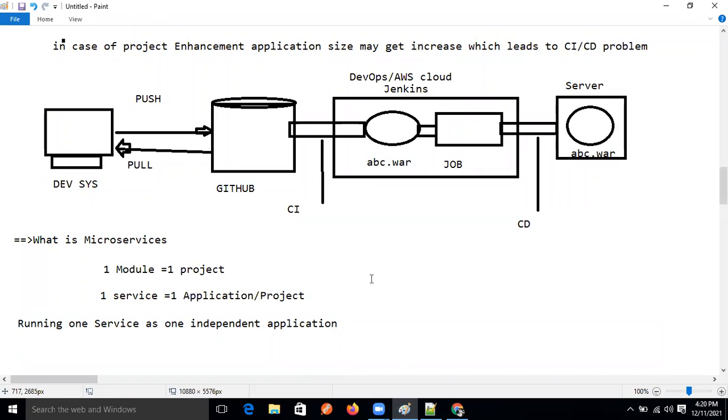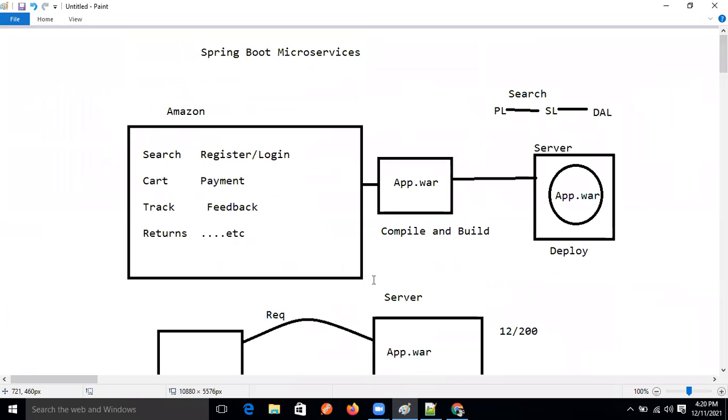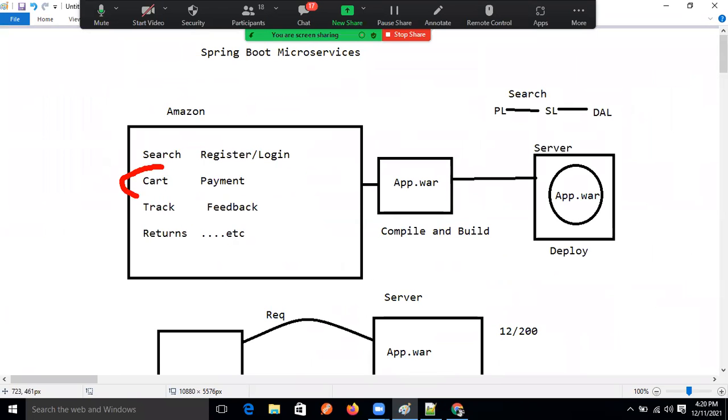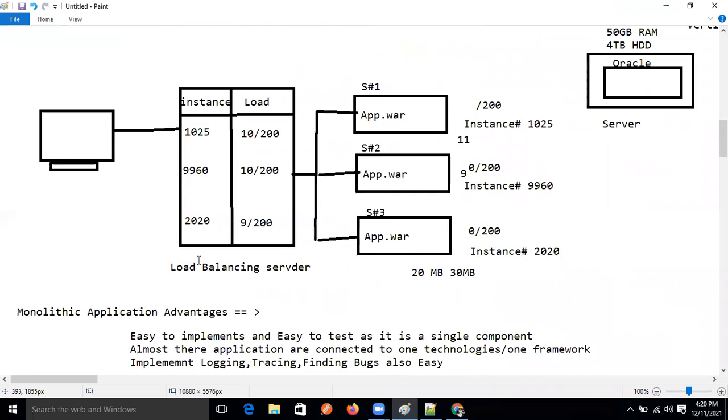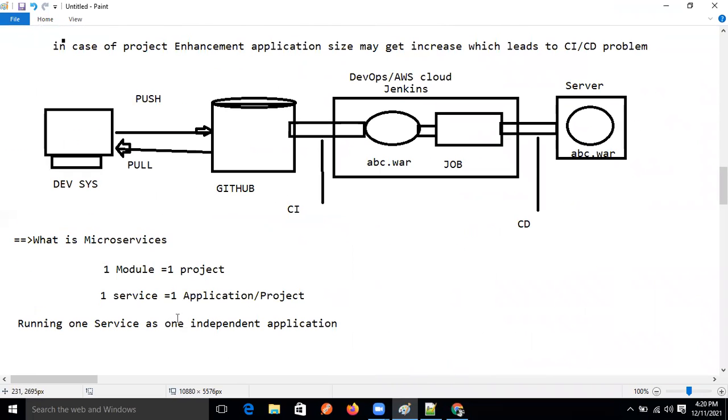See here, one module is depending on another module. But in microservices, all modules are independent, and they are running in the server.